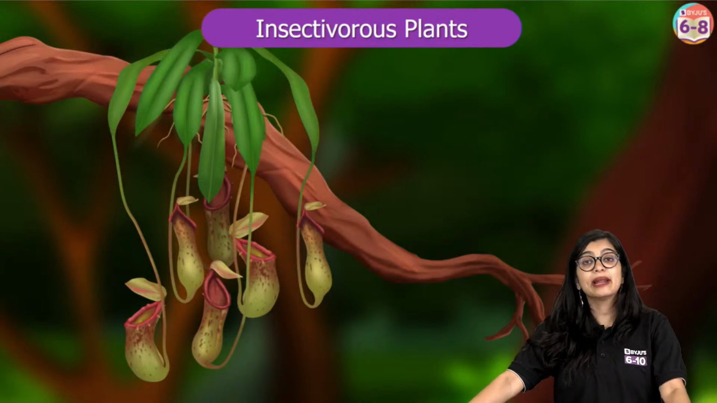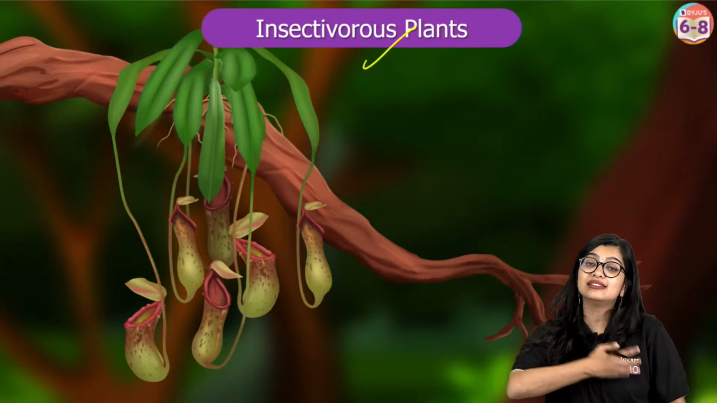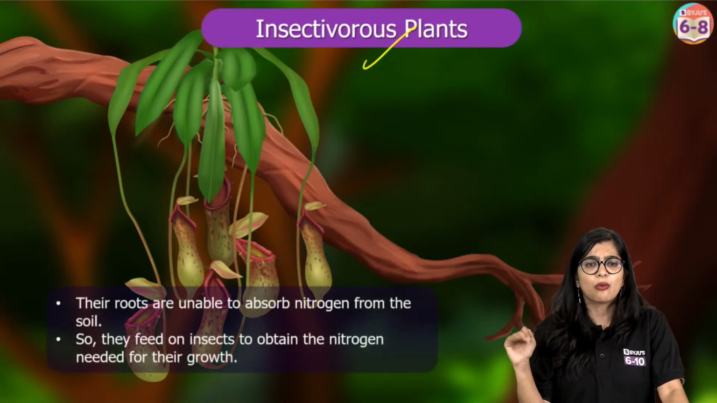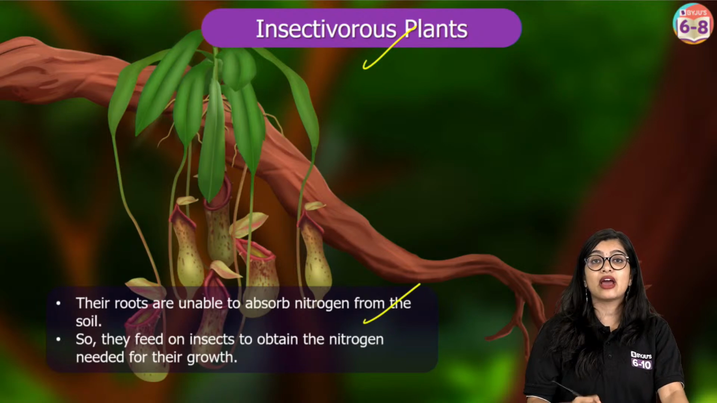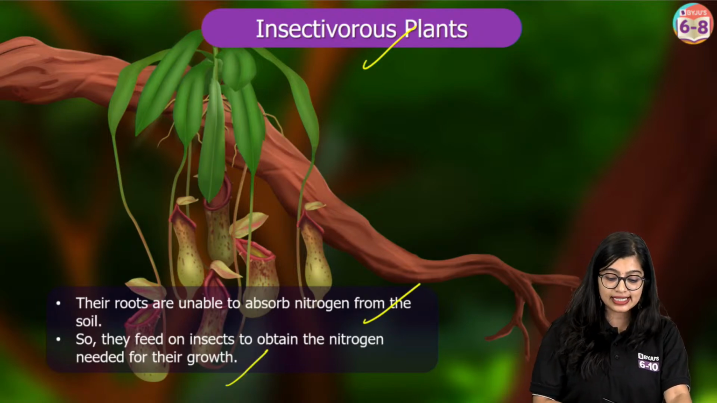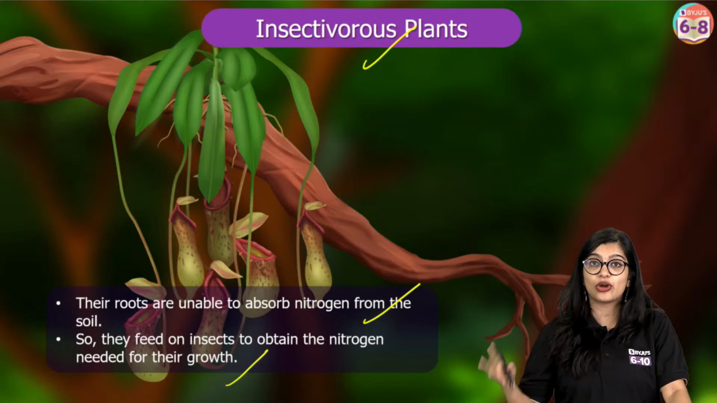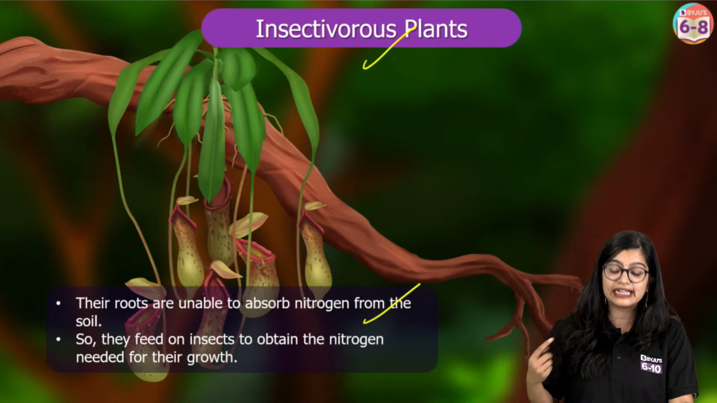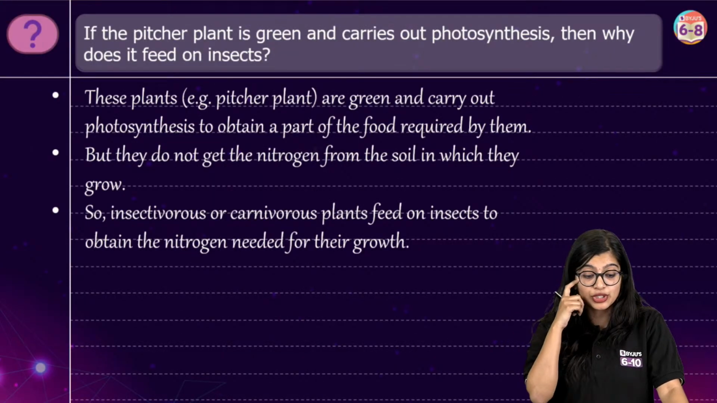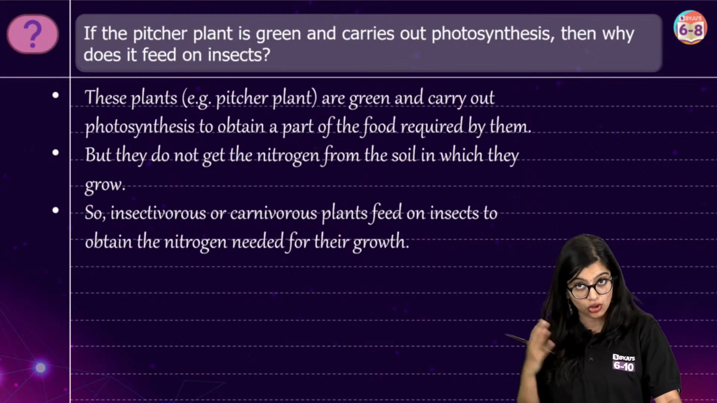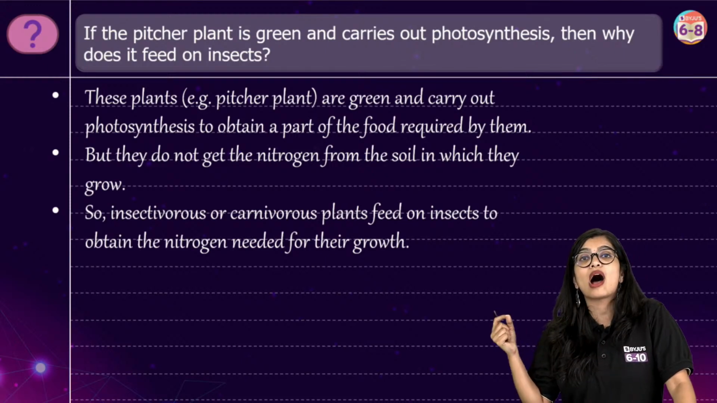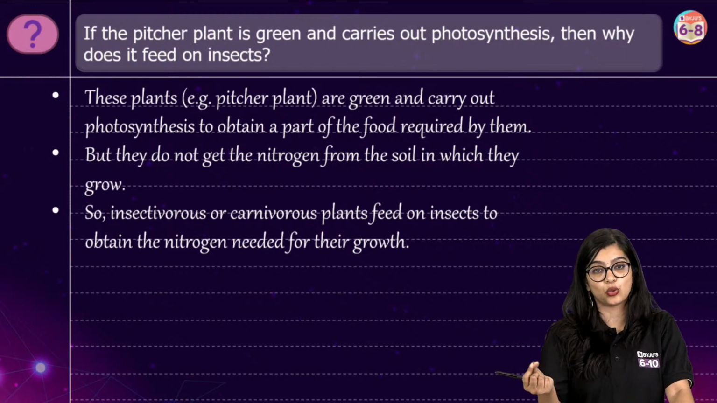Very good. We know that pitcher plants come under the category of insectivorous plants, which are half saprotrophic and half autotrophic. What is the reason? They are found growing in nitrogen deficient soil, and they need nitrogen. So insects are their source of nitrogen. Although they have the ability to carry out photosynthesis, they require nitrogen, and insects are their source.